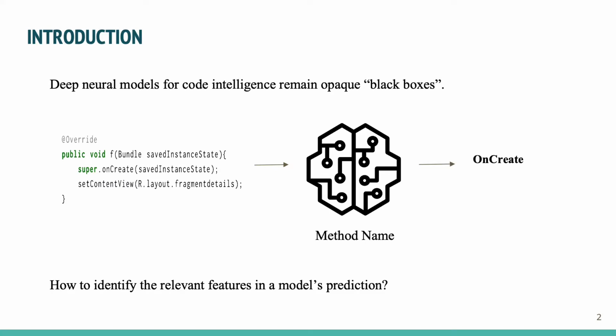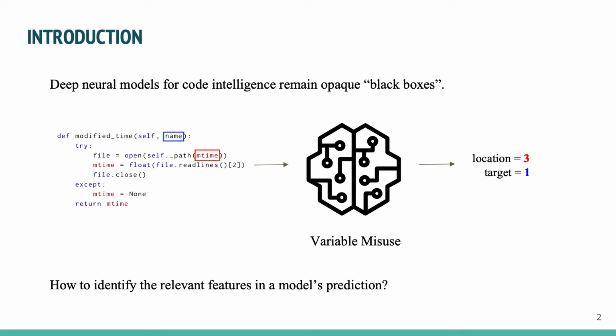Deep learning has increasingly been used for various code intelligence tasks, for example, method name prediction, buggy variable detection, and so on. In the method name task, the model takes the body of a method and predicts the name of that method. And in the variable misuse task, the model takes a program and predicts the location of the buggy variable and the